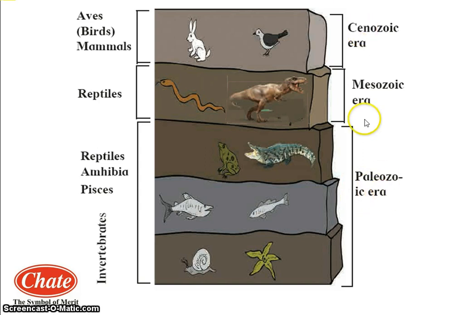In the Cenozoic era, it is the first. Aves means birds, and mammals. Aves and mammals are included in the Cenozoic era. See the second one: reptiles are included in the Mesozoic era. And see the third one: reptiles, amphibia, Pisces and invertebrates. These are all included in the Paleozoic era. Here it suggests that vertebrates have slowly evolved from invertebrates.